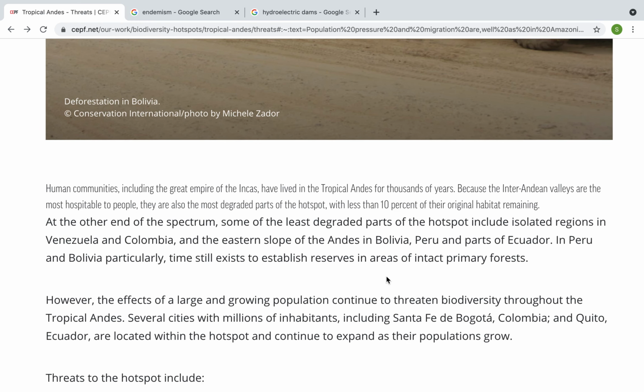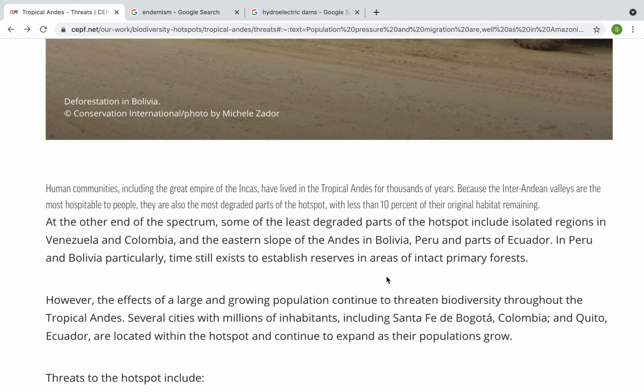Human communities, including the great empire of the Incas, have lived in the tropical Andes for thousands of years. Because the inter-Andean valleys are the most hospitable to people, they are also the most degraded parts of the hotspot, with less than 10% of their original habitat remaining.